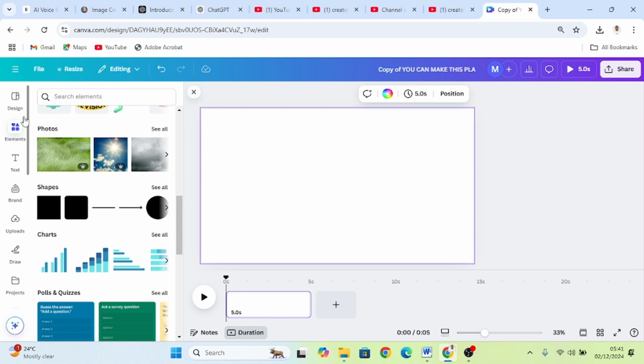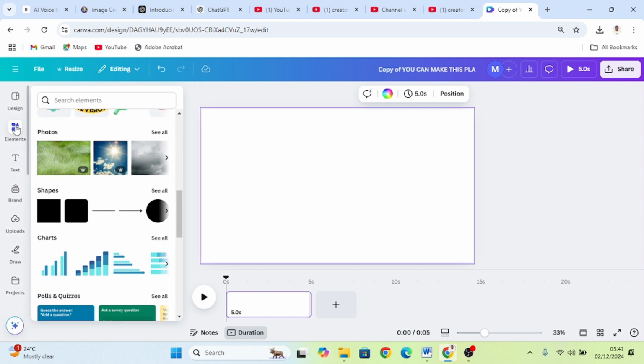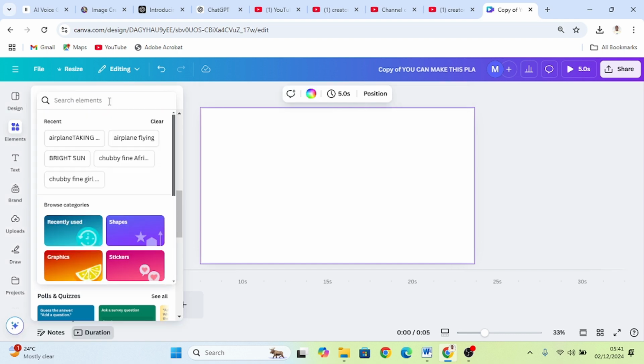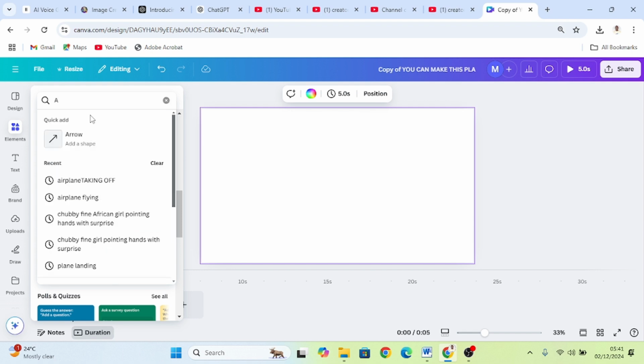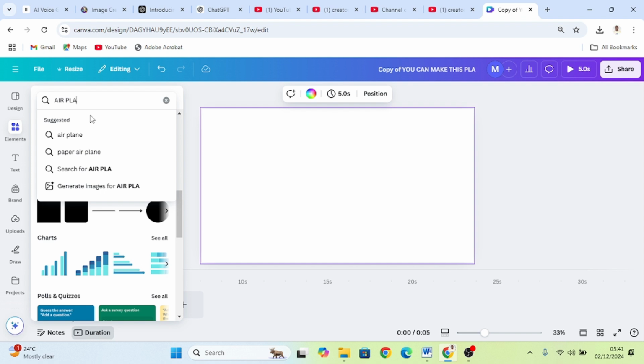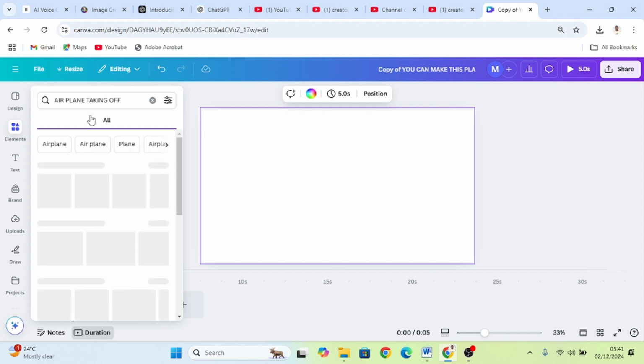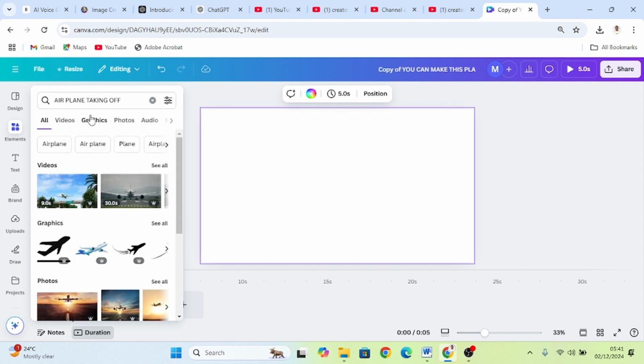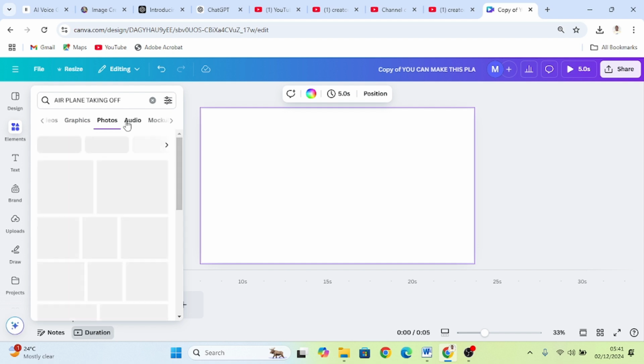Now, go to Element. Type, say, airplane. Taking off. Okay, let's click on photo.